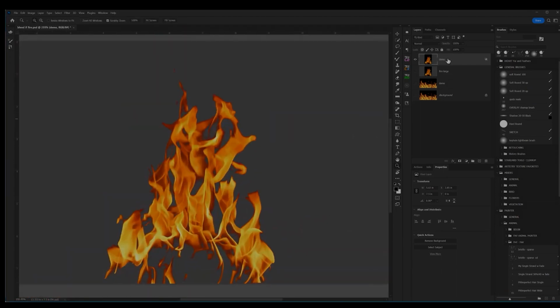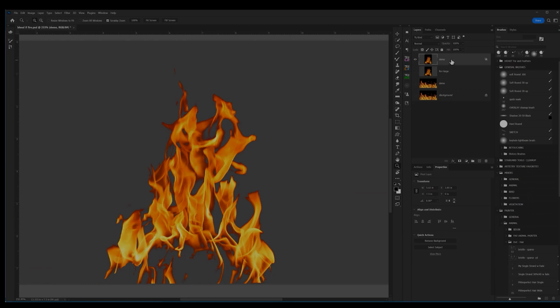Now, if you look over here, though, you say, well, I still see that black. I don't see the black here, but I see the black here. That's not isolated. It's visual only. And you're absolutely right. Blend If is a visual, and you can tell you've got a Blend If because of these two little triangles here. But here's the trick to make it permanent.